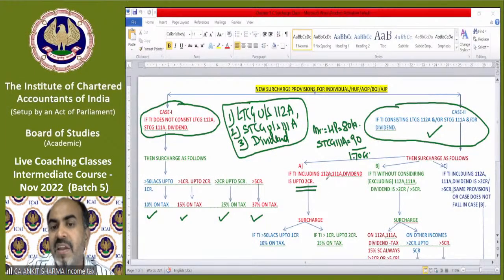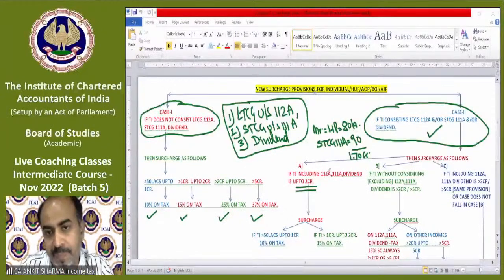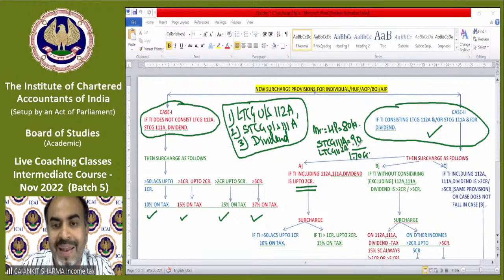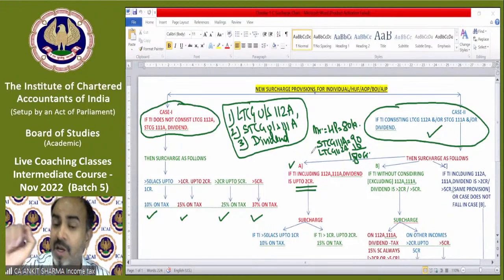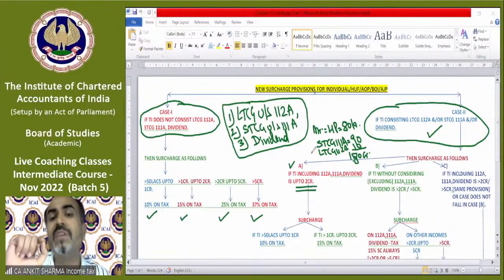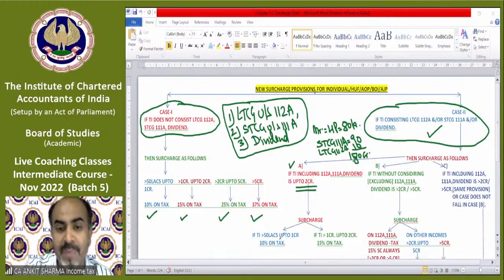So if total income including 112A, 111A and dividend is up to rupees 2 crores, including any of these three incomes or all of them. Maybe you also have long-term capital gain 112A of 10 lakh. Then the income is 1.80 crore. So this will fall in case 1. So what will happen if your total income is up to 2 crore rupees and includes any of them or all of these incomes, then how will surcharge be applicable?